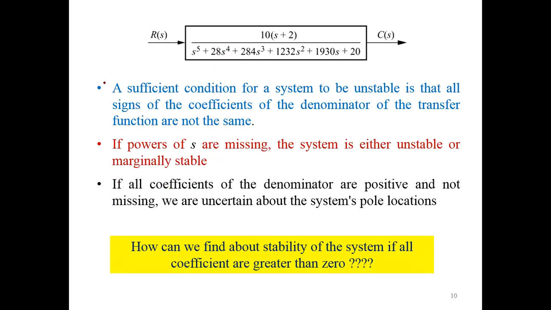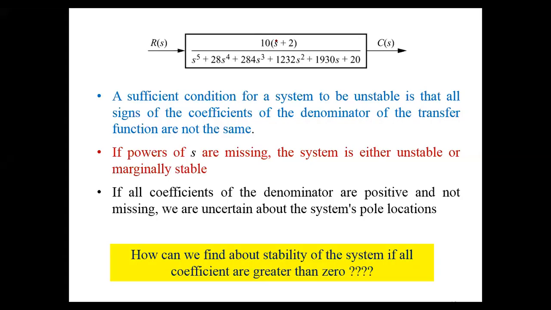If the conditions defined here are fulfilled, still we don't exactly know the pole location. How do we find out about the stability of the system if all coefficients are greater than 0?